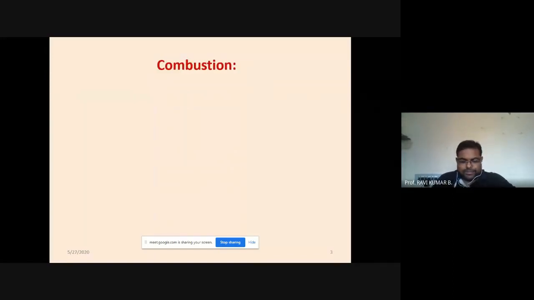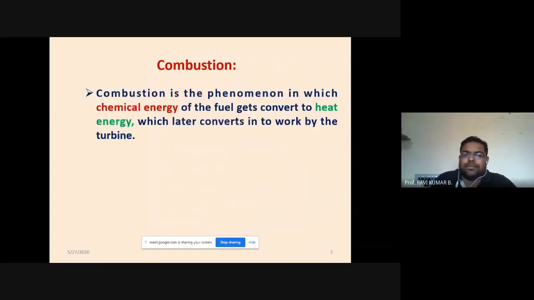What is the combustion? It is a very general definition of combustion. So combustion is a phenomena in which chemical energy of fuel gets converted into the heat energy, then that high temperature thermal energy converts into the mechanical energy by expanding that high temperature gases through a turbo machine. A turbo machine is basically a turbine. So this is the general definition, irrespective of the chemistry involved. So combustion is the phenomena in which chemical energy of the fuel gets converted into the heat energy, which later converts into the mechanical work by the turbine.